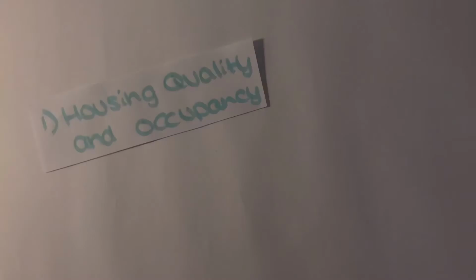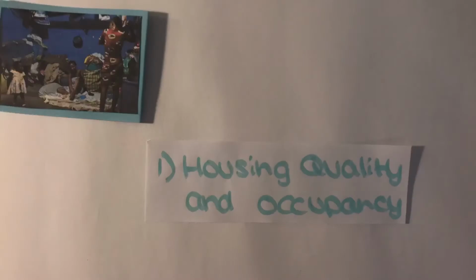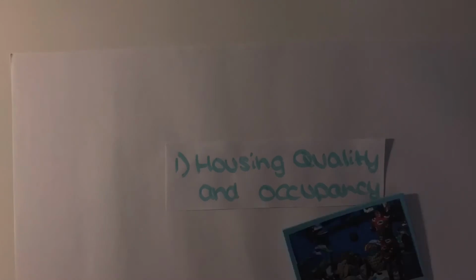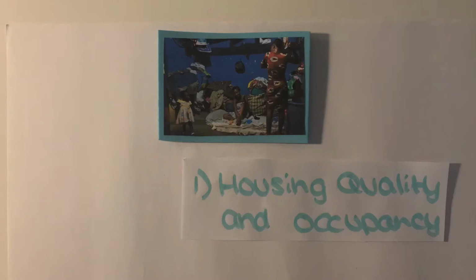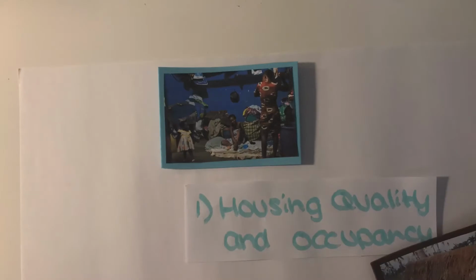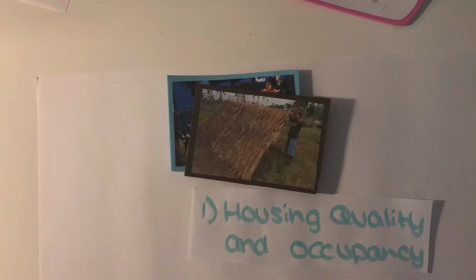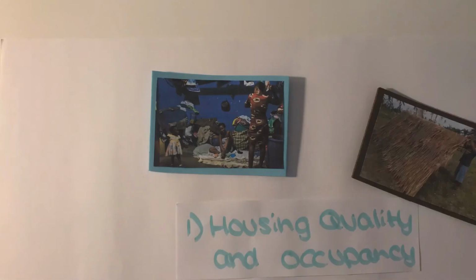Housing quality and occupancy. Small houses, often with overcrowded rooms for sleeping, are a large factor in the high concentrations of malaria in poor countries. Additionally, poor housing quality with floors made of earth and sand and roofs of grass and palm leaves also doesn't assist in keeping a clean environment.